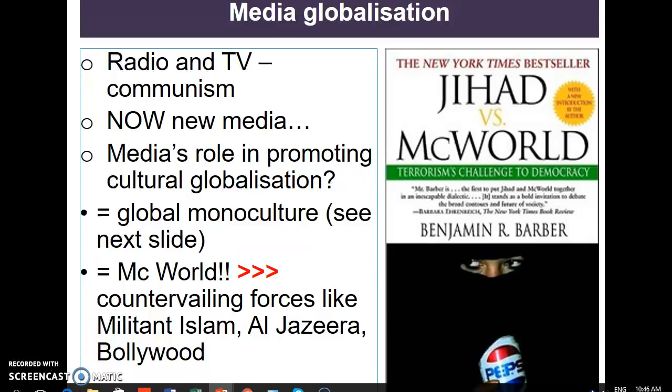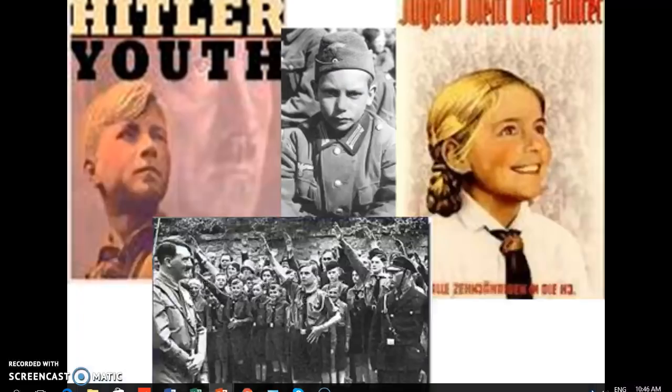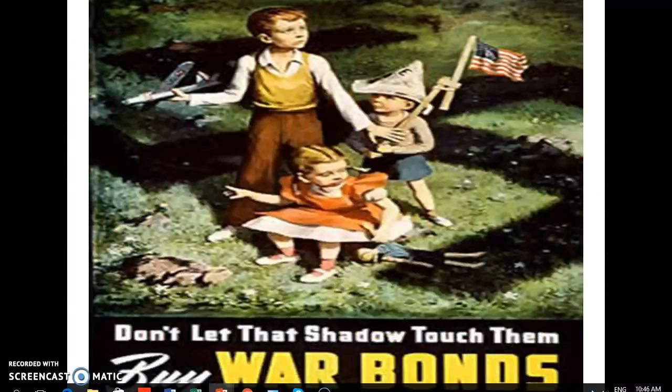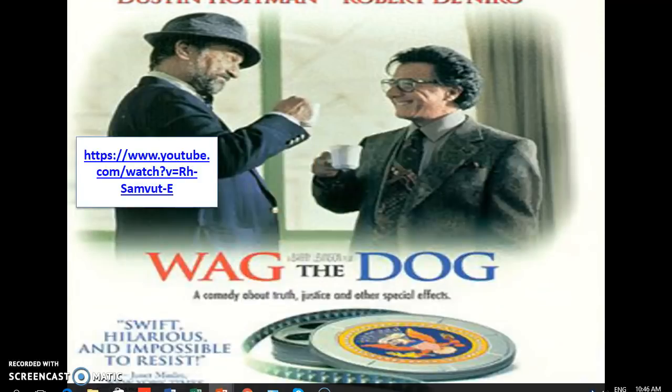Media and globalization would only ever feature as a short question. It's not going to be examined in essay format. And propaganda and spin might only feature as short questions or definition questions in the exam. Nothing more than that.